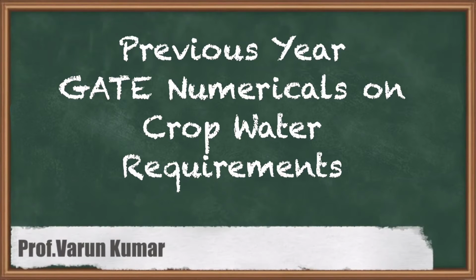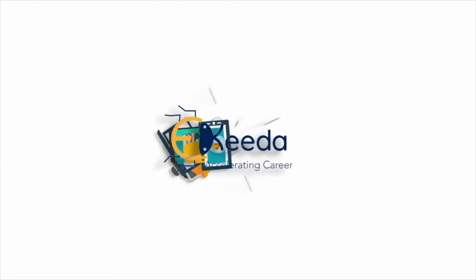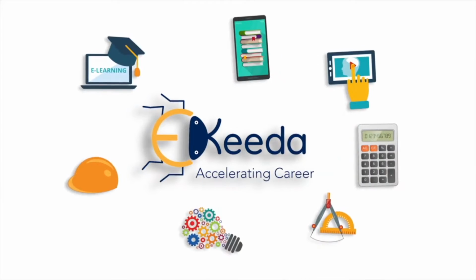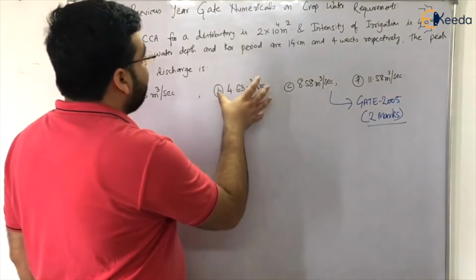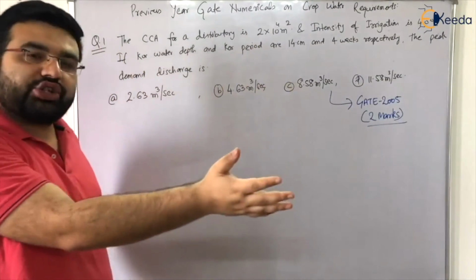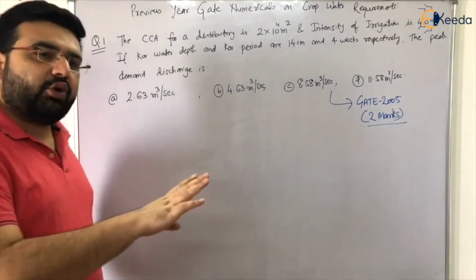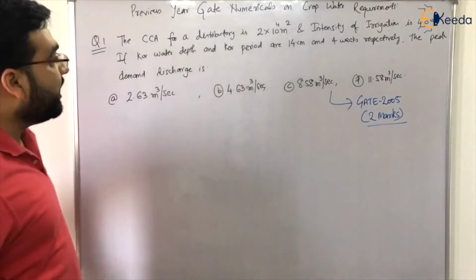So now students, I have seen that in the past 25 years, only 2 questions have been asked from whatever we have discussed till now, right? The first one is in GATE 2005, and a similar question was asked in GATE 2007. Similar question, only the values were changed, right? So let us see the question.